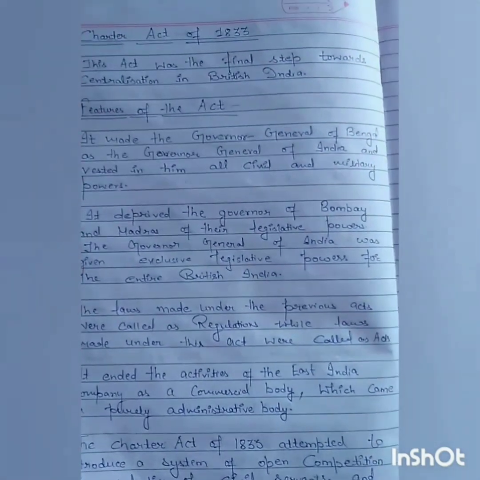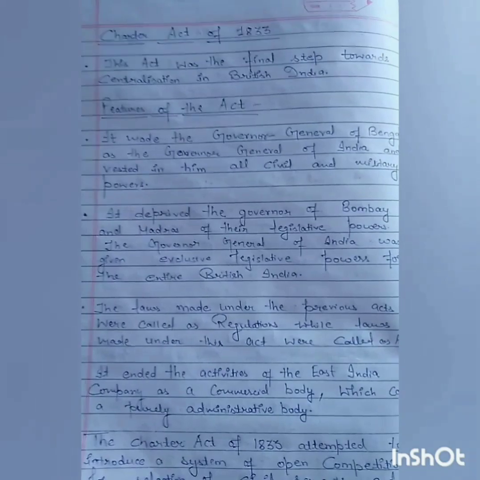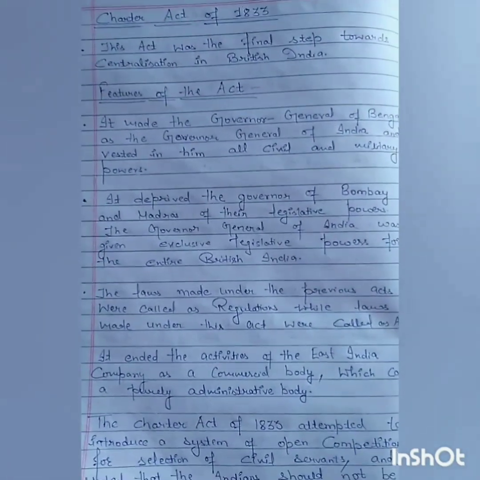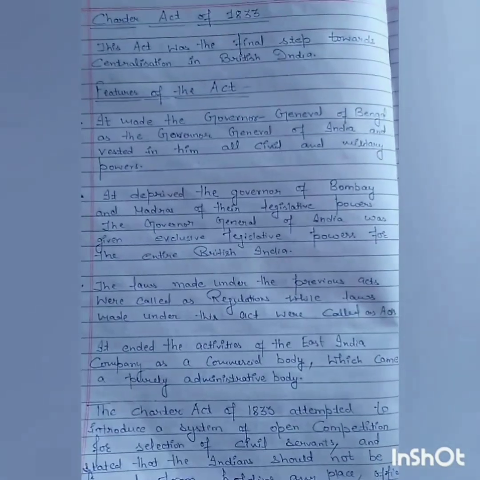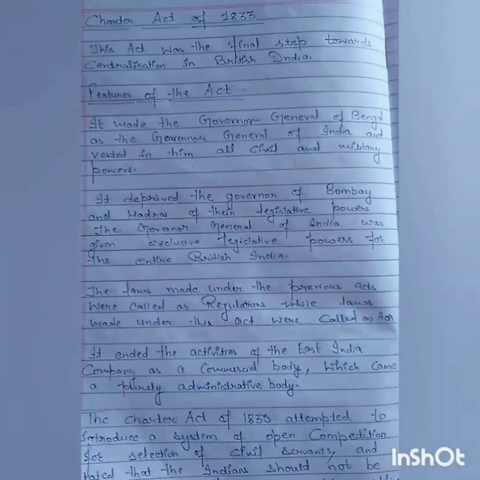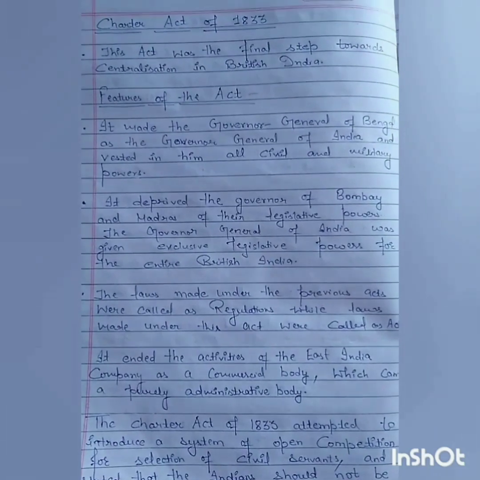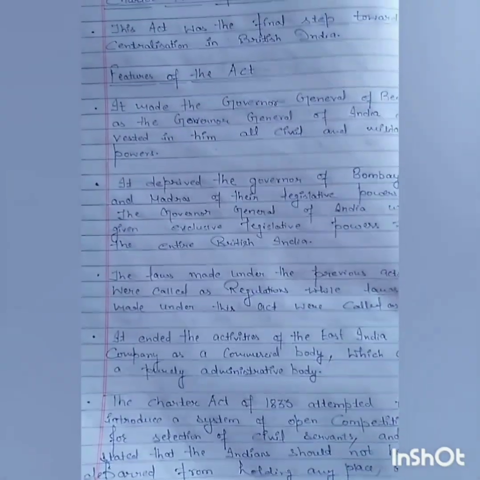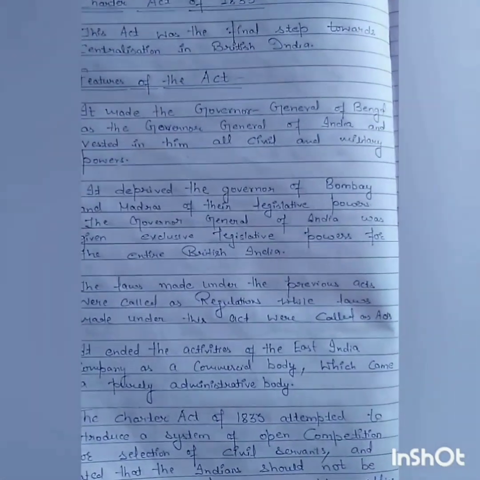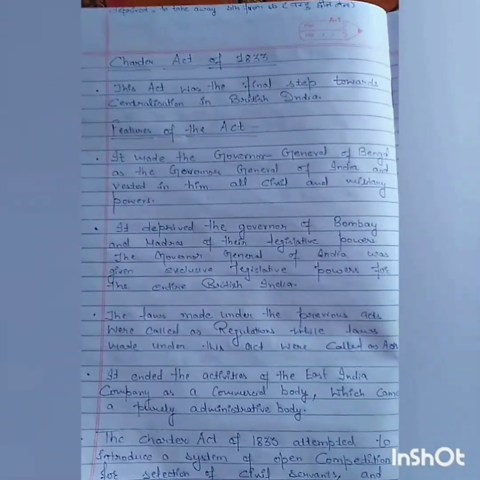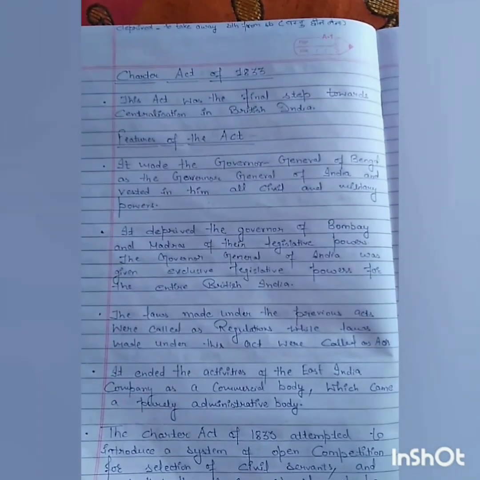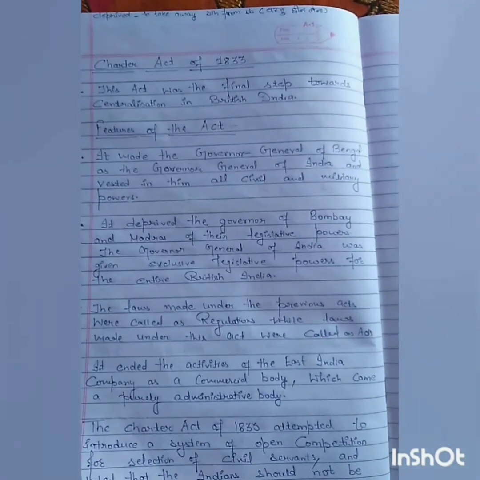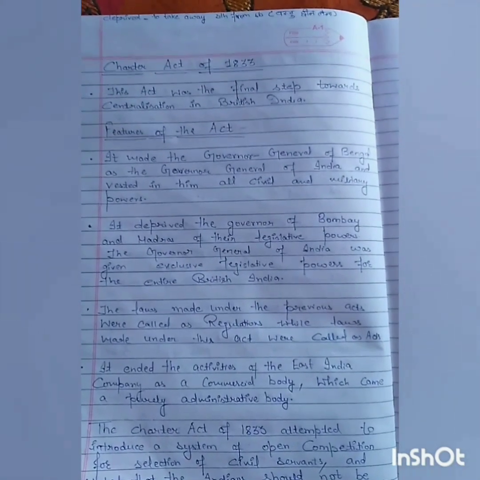The laws made under the previous acts were called regulations, while laws made under this act were called acts. It ended the activities of the East India Company as a commercial body, which became a purely administrative body. The Charter Act of 1833 attempted to introduce a system of open competition for selection of civil servants and stated that the Indians should not be debarred from holding any place, office, etc.